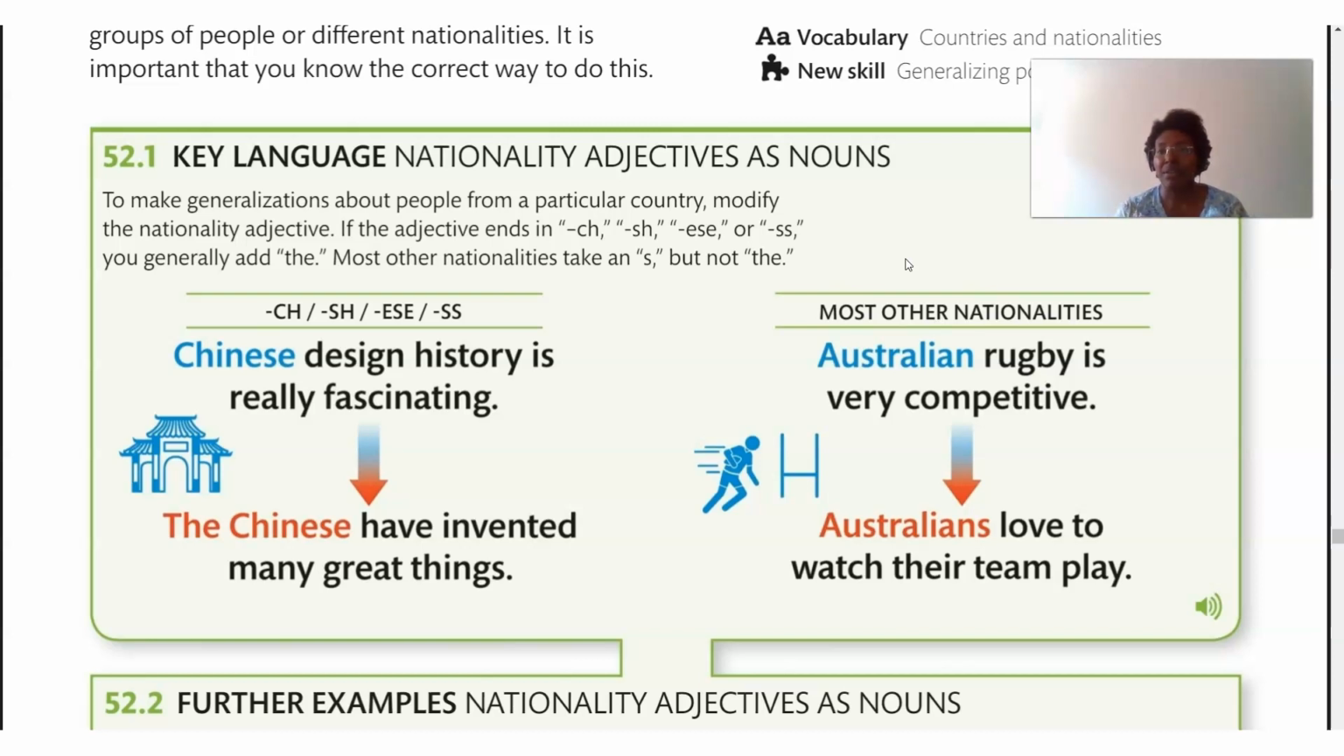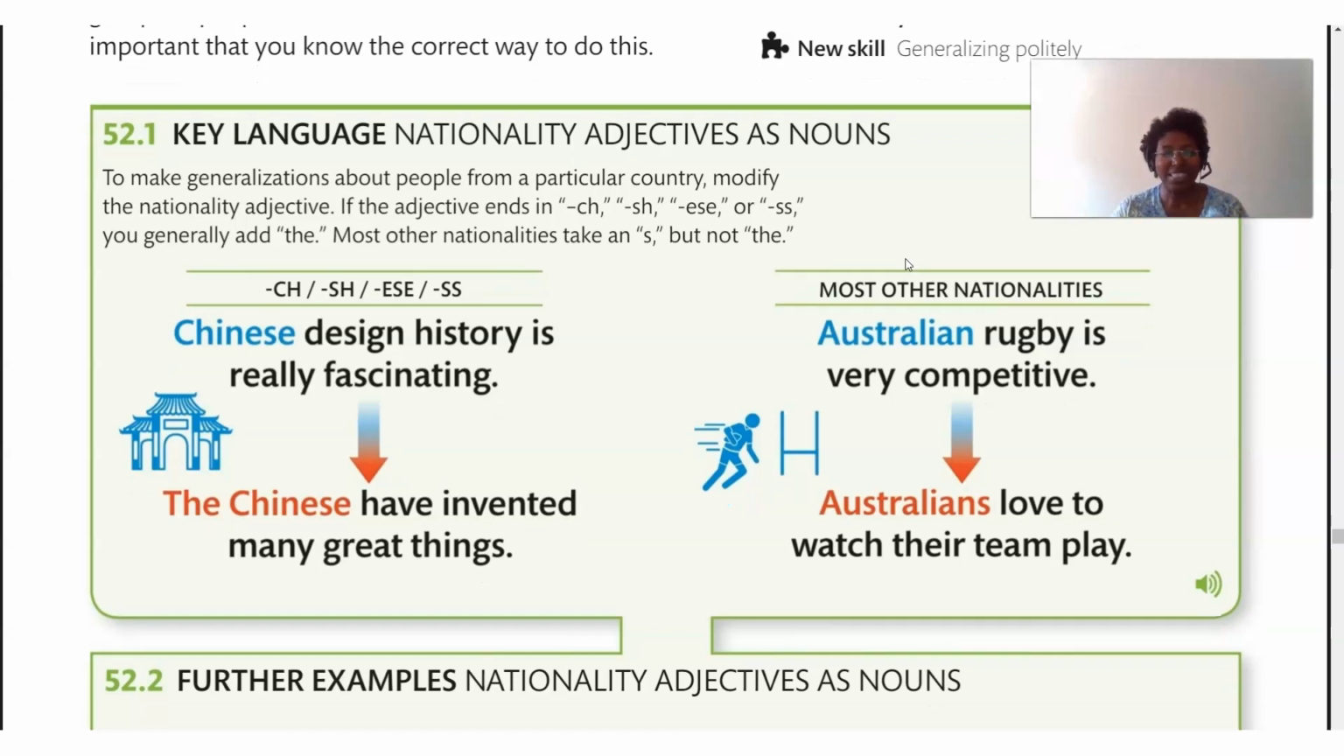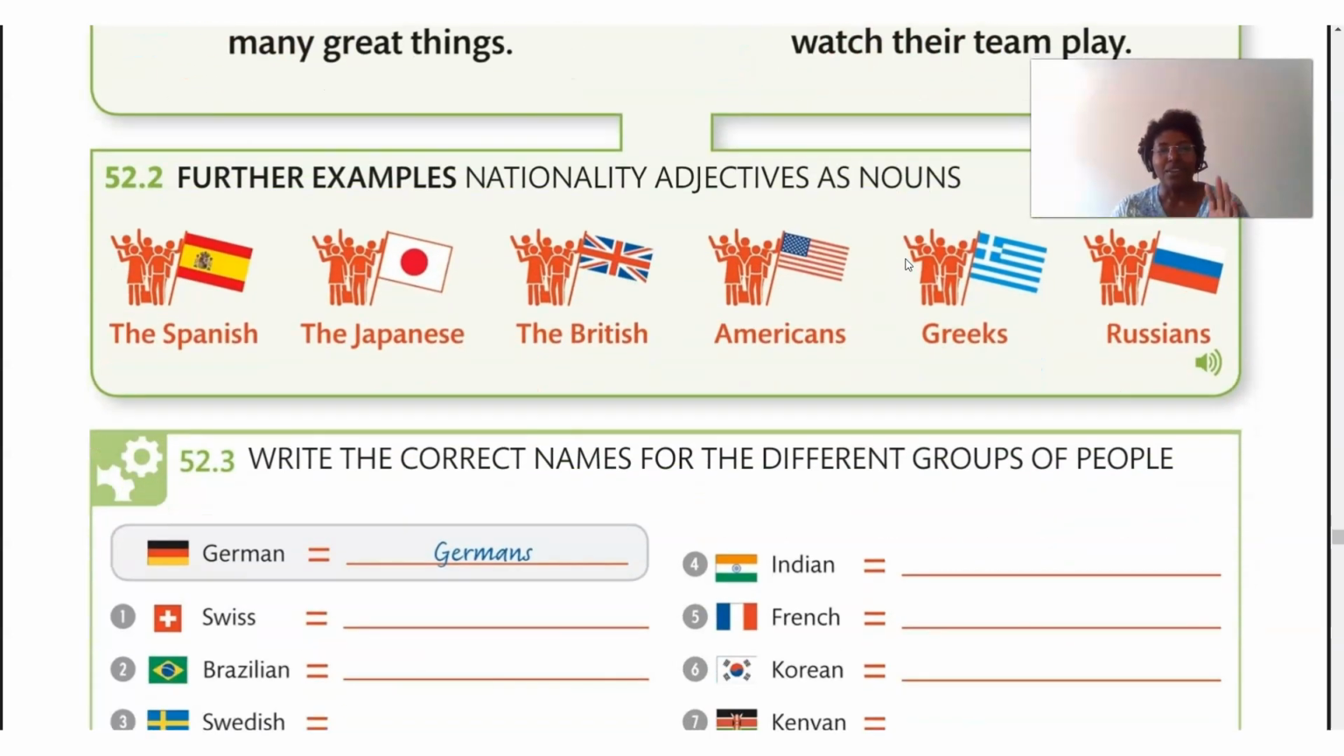It's the same thing with America or the Americans. Do we say the Americans or Americans? We just say Americans love to watch their team play. Most nationalities, we do that. Brazilians love to watch their team play. We're going to get some, of course, exercises, practice with this. Let's look at some further examples.